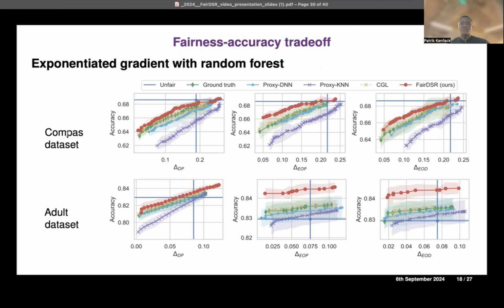Here we have the Pareto fronts of our method compared to other models trained with different ways of obtaining sensitive attributes. We can see that on COMPAS and the other dataset, our method tends to provide the better Pareto front. Here the better points are the left topmost data points. We see that the proxy or the model using KNN labels tends to provide the worst trade-off, while the model using the deep neural network, the prediction from the model using all the data points, is close to the ground truth. And then you have CGI, which is another method of obtaining the pseudo attribute that we present in the paper.